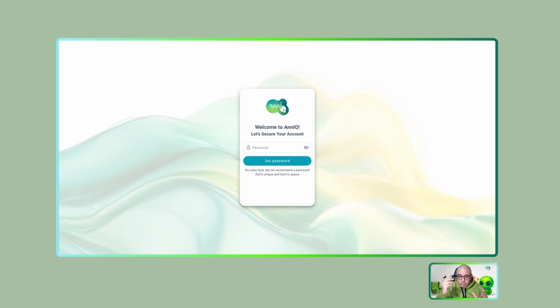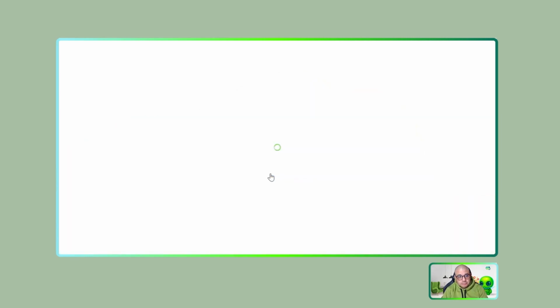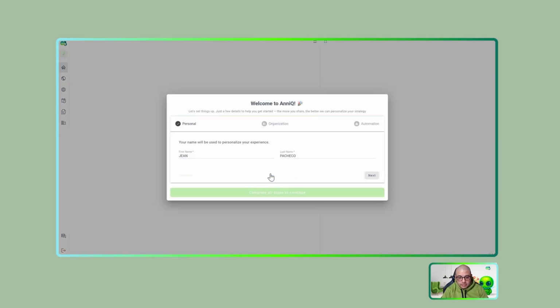When you purchase your subscription, Anni will send you a welcome email with a link to set your first-time password with the same email account that you used in the Stripe process session, and say continue. Great, this is the first screen and onboarding process with Anni.